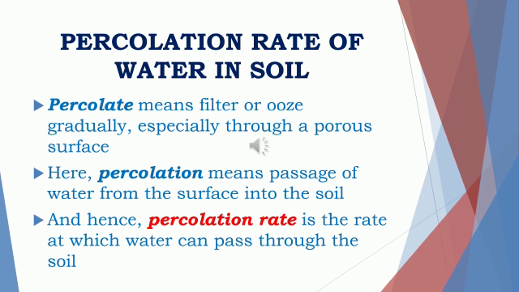Now the next word that we will study is percolation. Percolation means passage of water from the surface into the soil. It means the flow of the water. Percolation means the flow of the water from the surface into the soil. And hence percolation rate is the rate at which water can pass through the soil. That is, the time required for the water to flow through the soil is said to be the percolation rate.